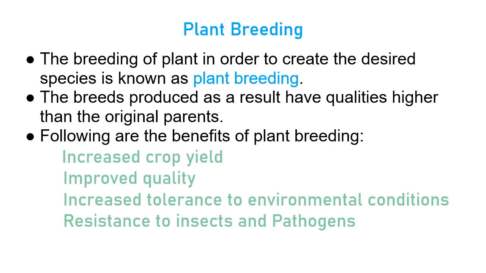So if these two kinds of plants were to be crossbred with each other, the final result would be a plant which will be resistant to insects and will also give a high yield of flowers or whatever it's supposed to do.